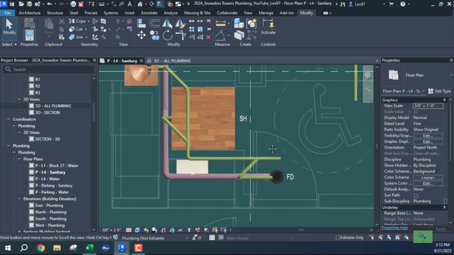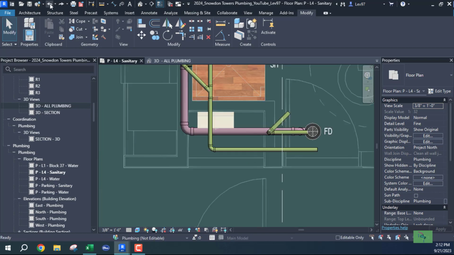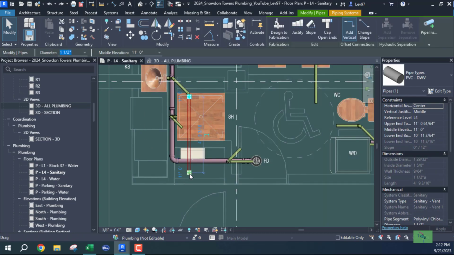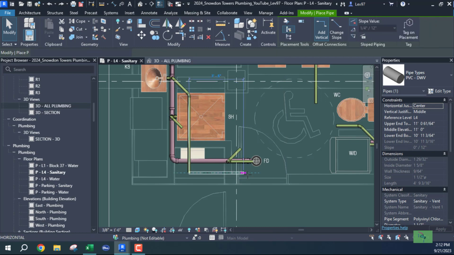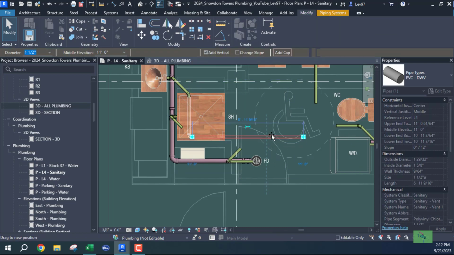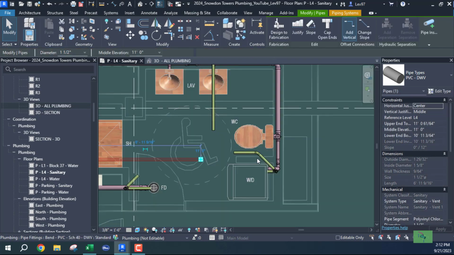So this fitting, I'm going to undo all of this because I'm too low. I'm going to have to do something here because I am too low. So I want my riser to be here. You see this?